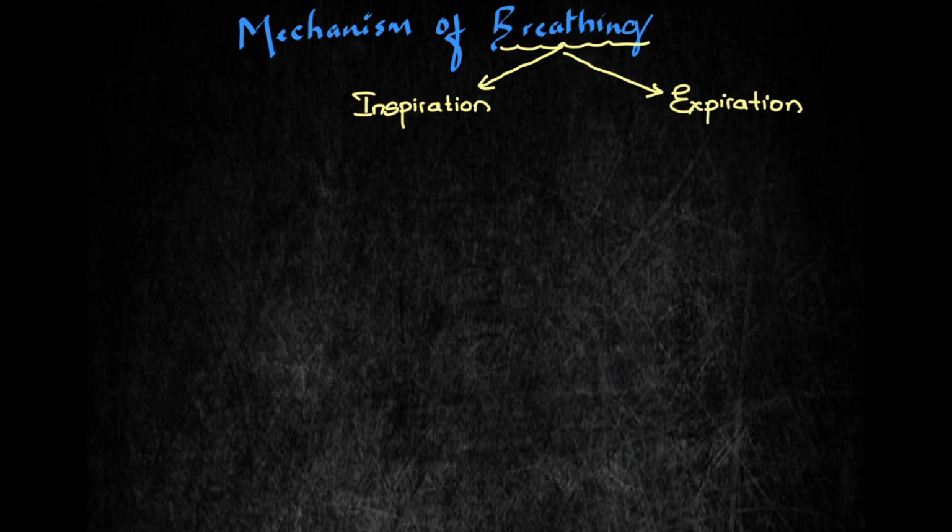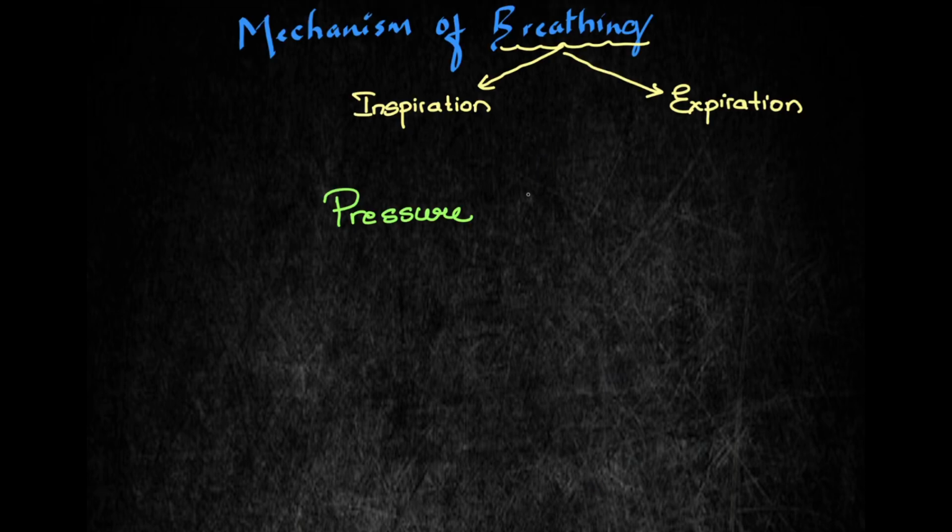Okay. So this inspiration and expiration is dependent on one important thing. Which is that one important thing? It is dependent totally on pressure. Hence we can say inspiration and expiration depend on a pressure gradient.